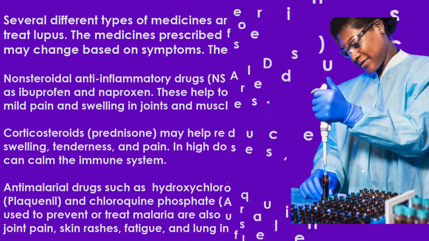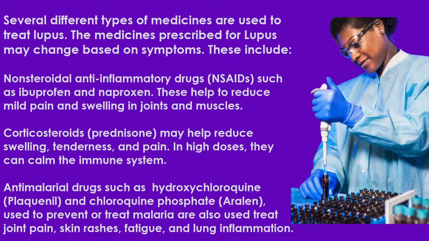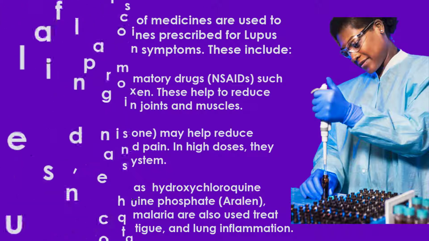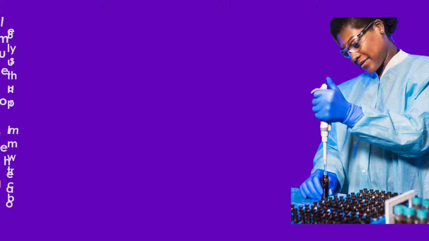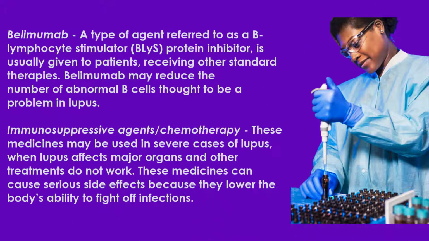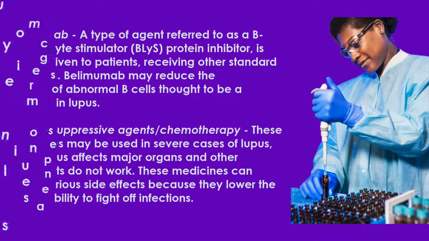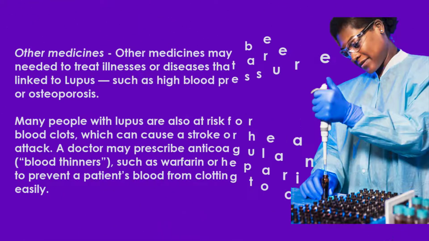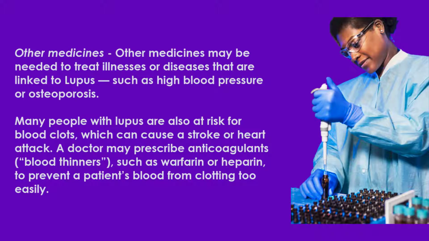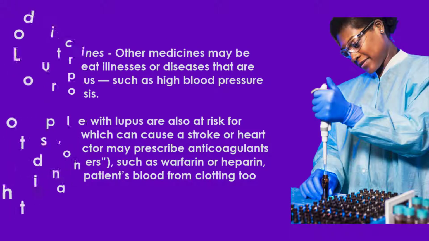Treatment of lupus. Treatment of lupus includes administration of non-steroidal anti-inflammatory drugs, corticosteroids, anti-malarial drugs, administering belimumab, a B lymphocyte stimulator protein inhibitor, immunosuppressive agents such as chemotherapy in severe cases when major organs are affected and other treatments do not work. Other medicines are also needed in some cases to treat illnesses linked to lupus, such as high blood pressure or osteoporosis.